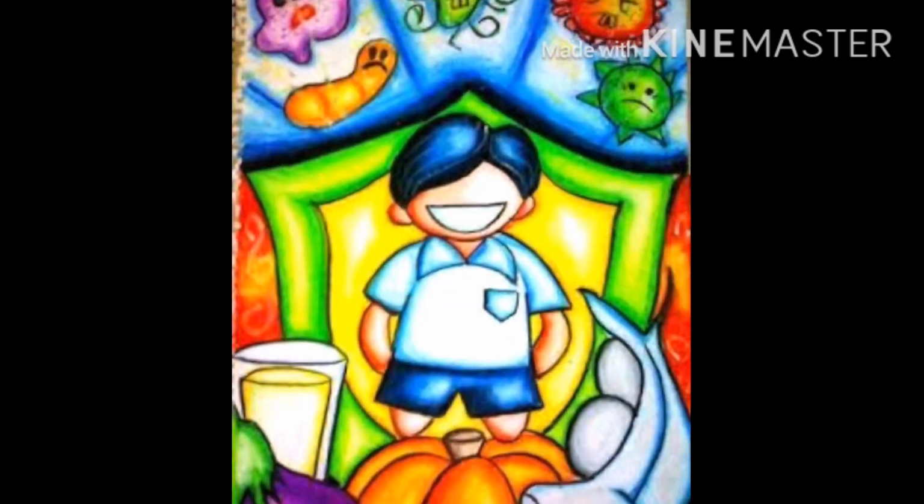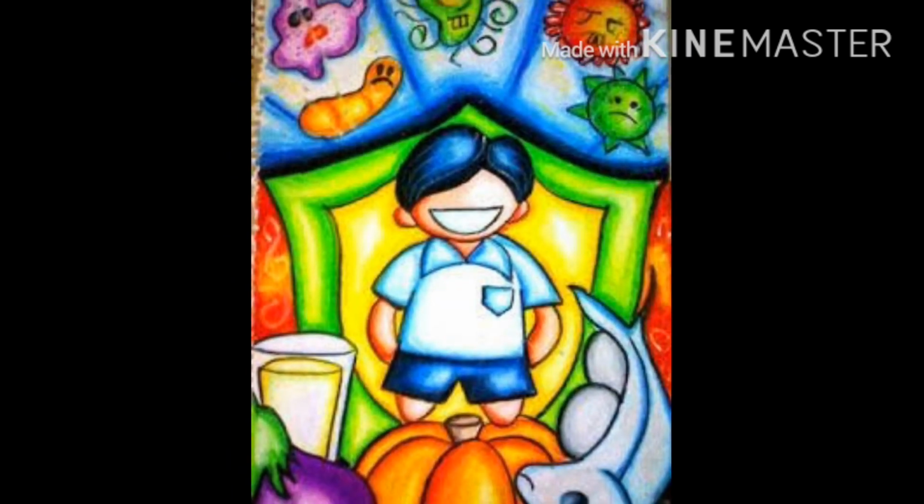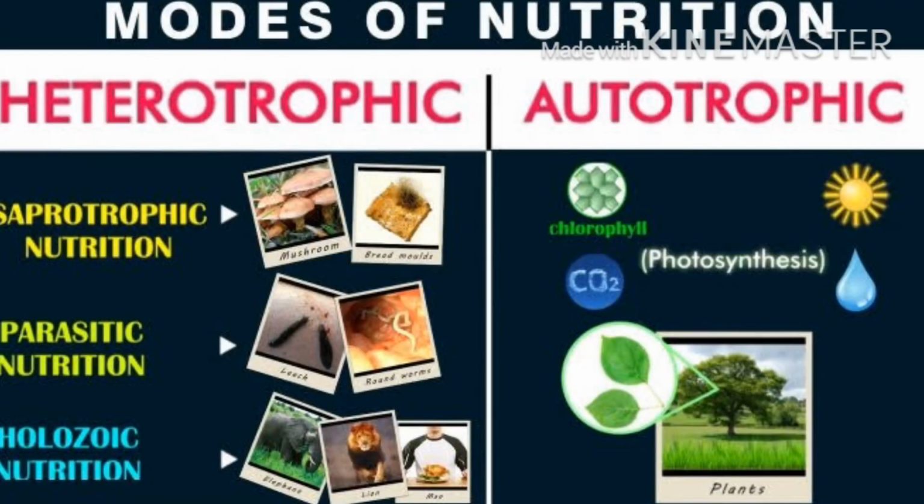And heterotrophs are the organisms which are completely dependent on other organisms for their food. For example, us human beings, we are dependent on plants and animals. Similarly, animals are also dependent on either plants or other animals for their food. On the basis of heterotrophic nutrition, we have different bifurcations on food habits, that is carnivore, omnivore, and herbivore.